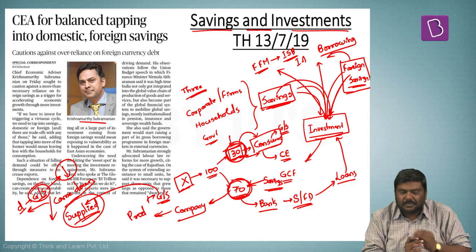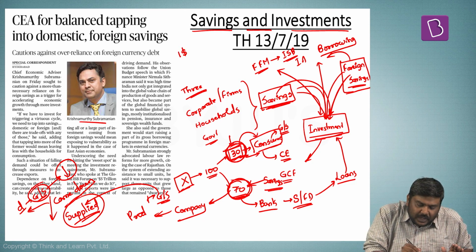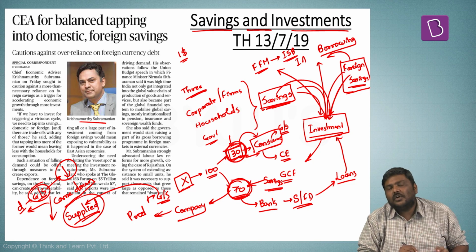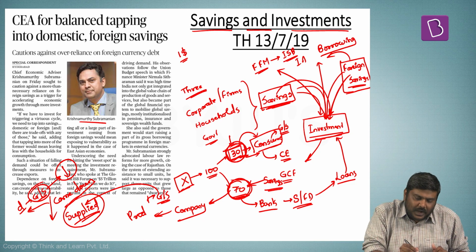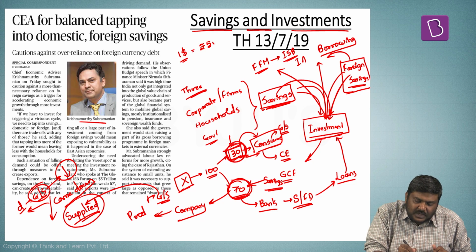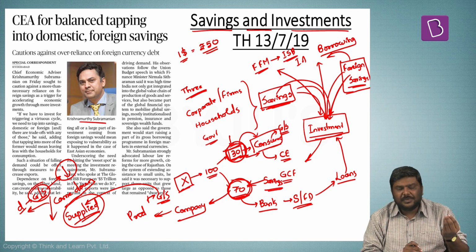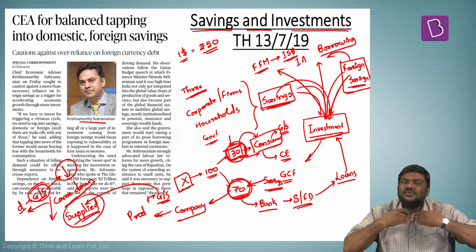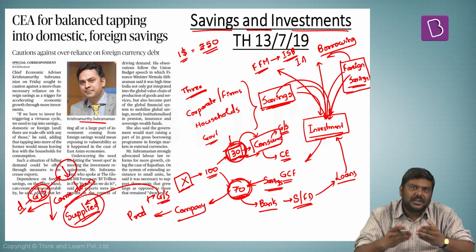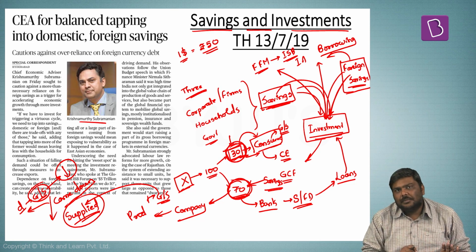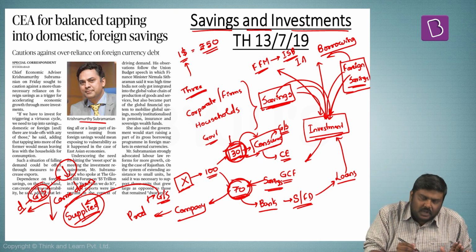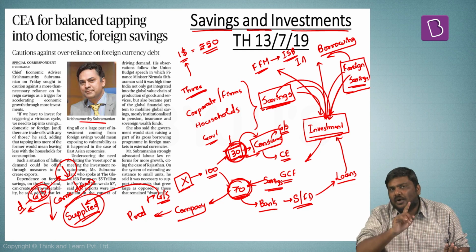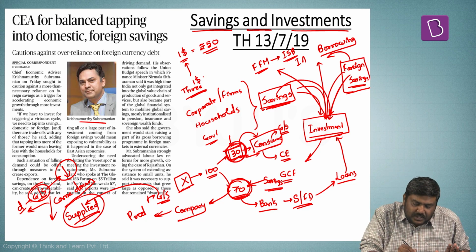A simple example would be, let's say government of India borrowed $1 from, let's say, World Bank, and the exchange rate was 50 rupees at this point of time, which means once government of India borrows $1, it goes to the market, gets it exchanged and gets 50 rupees. But what if when the same dollar has to be repaid by the government of India, the exchange rate is $1 equal to 60 rupees.